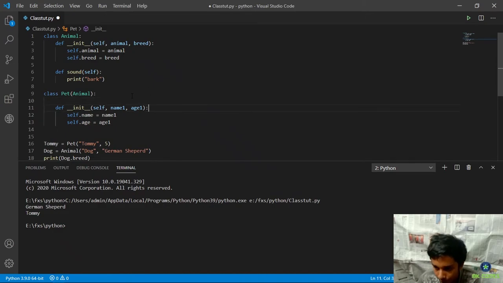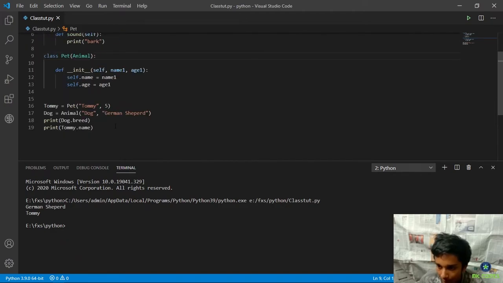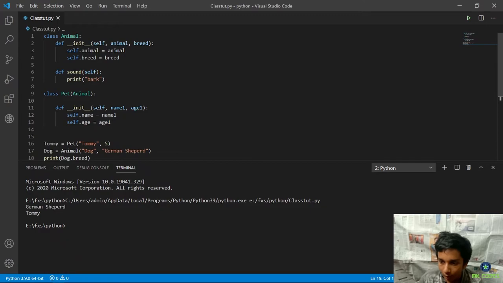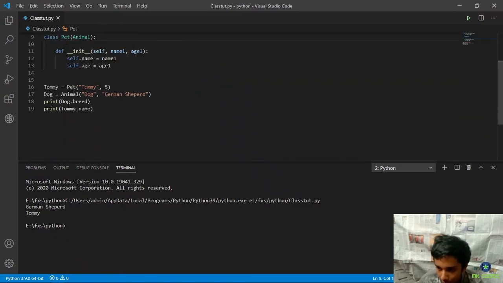So when I create an object for the pet class, not only am I creating an object of the pet class, but since it inherits animal, all the properties of animal class are also going to be there for the pet class. Now I don't need to change code or anything. I just added that bracket animal, and now this function can be called from an object of this class. So let's try that. And we did create Tommy.